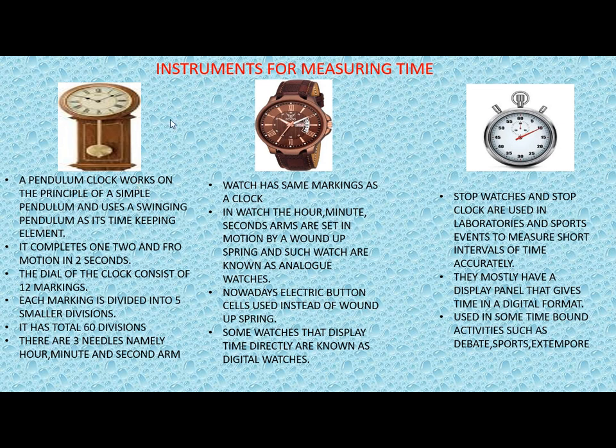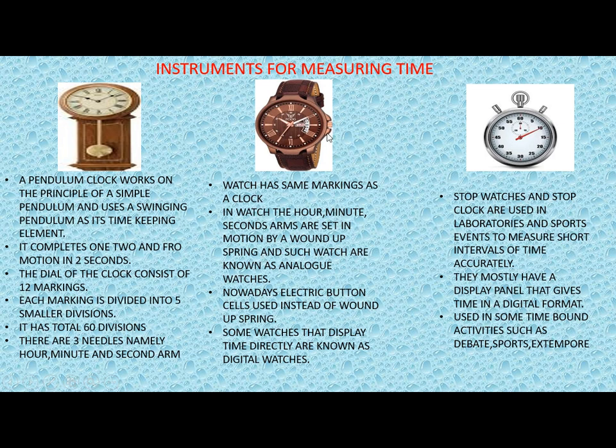Then our next kind of device is the watch. This is your watch which we wear on our wrist. A watch has the same markings as a clock. In a watch, the hour, minute and second arms are set in motion by a wound up spring.